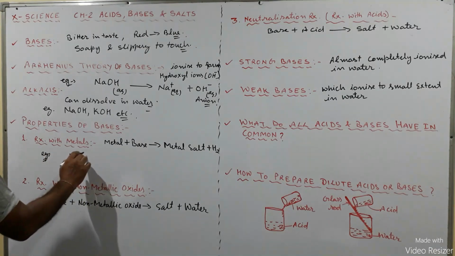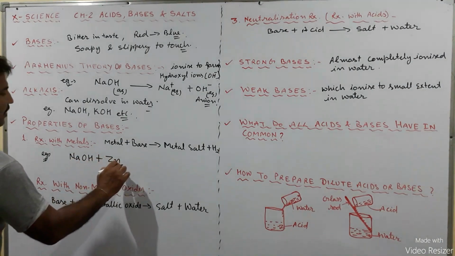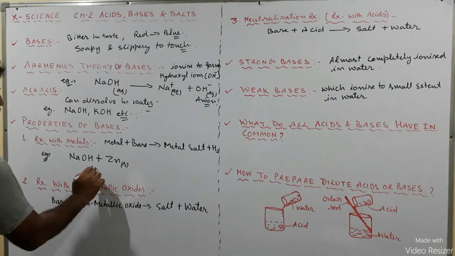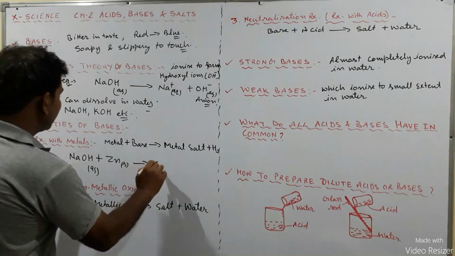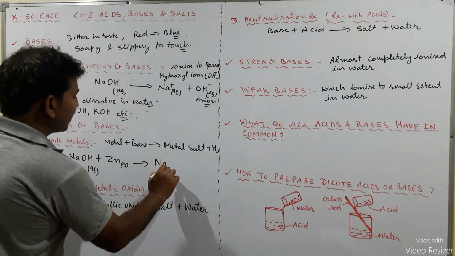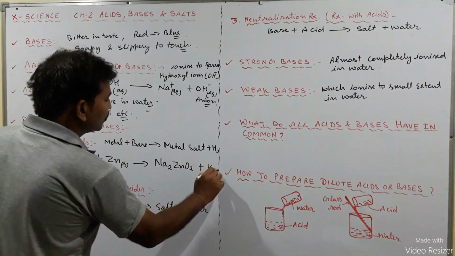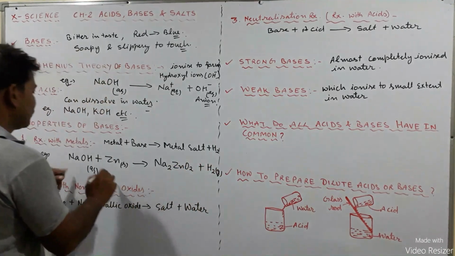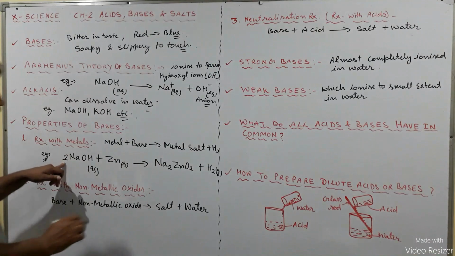When sodium hydroxide, that is NaOH, reacts with zinc metal, then what will happen? A metal salt, that is sodium zincate, Na2ZnO2, will be formed, and hydrogen gas will be formed. We can balance it by writing it here.